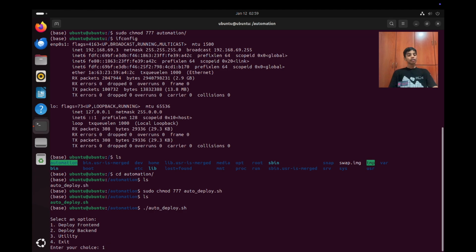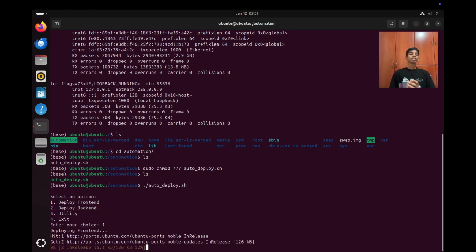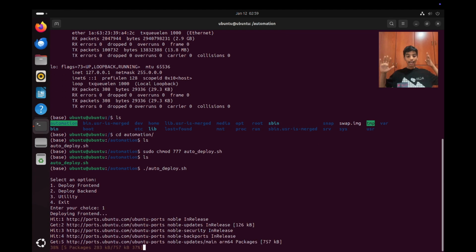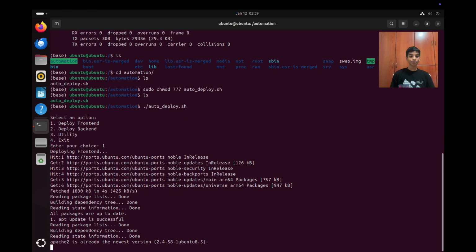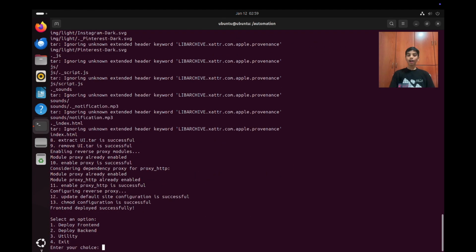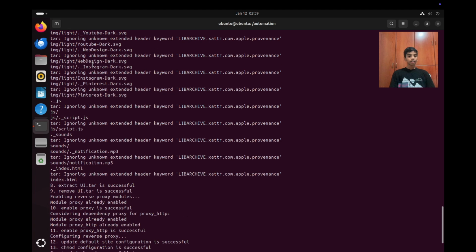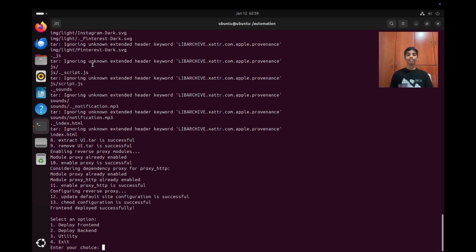We press 1 to deploy the frontend. And over here, hands up, I'm not doing anything and it's automatically installing for me. This is the power of autodeploy.sh. Over here, it's successful for me because I have run this before. And now we'll say exit, which is 4.